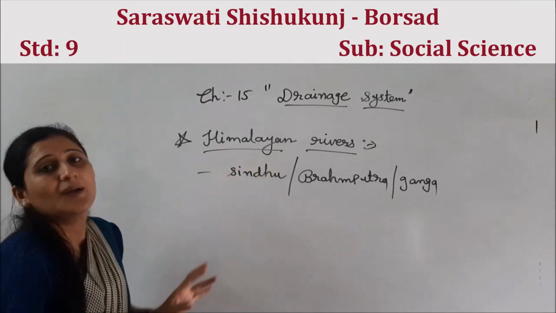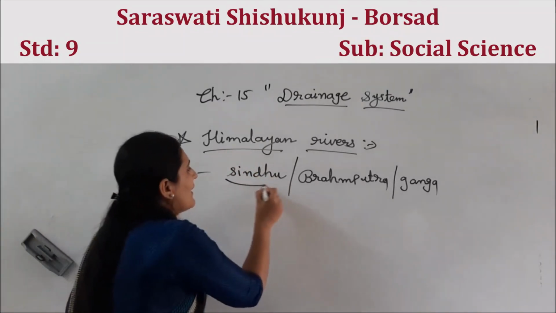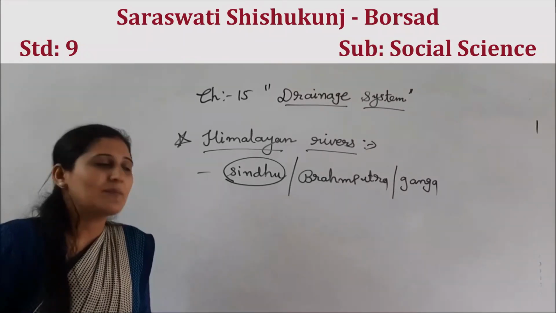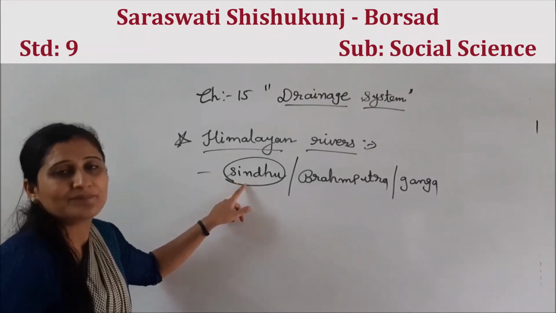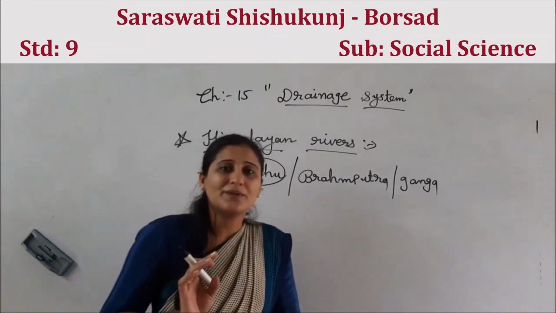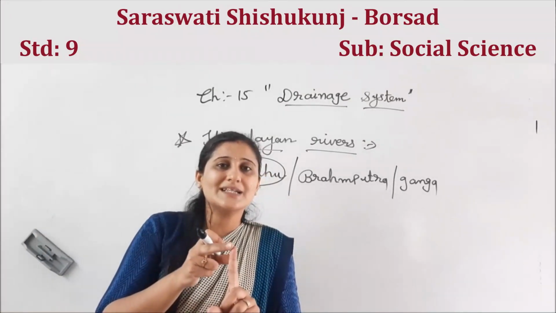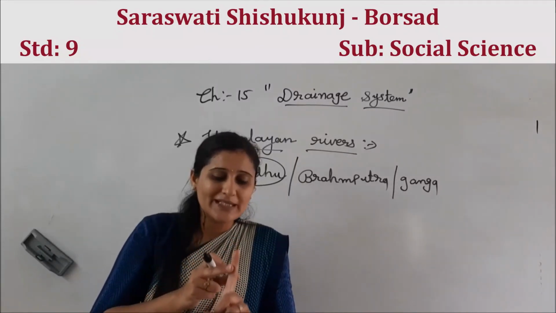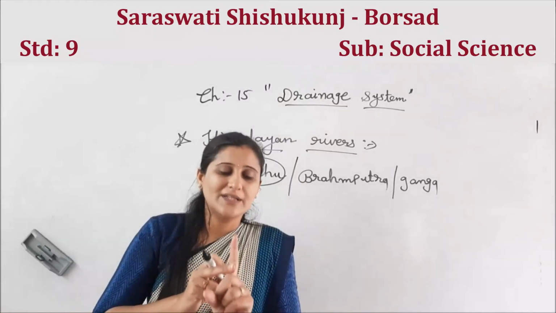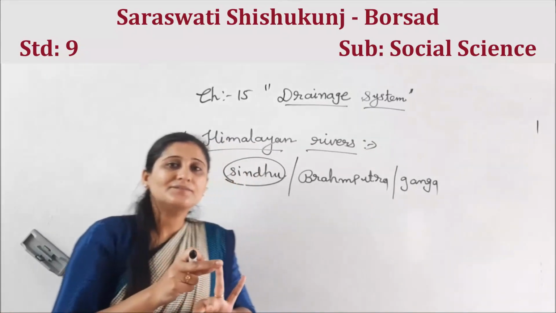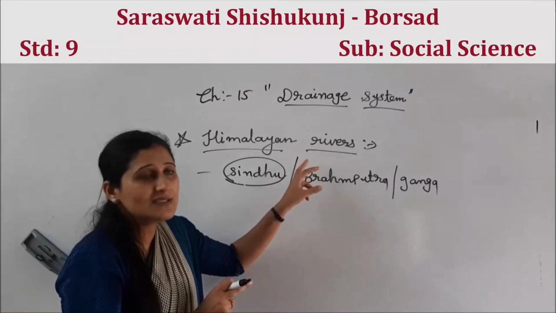So today I am going to discuss Sindhu river. Let me revise one thing. In this chapter, what was the first that I discussed? Drainage system. Second, river basin. Third, water divide. Then fourth, stages of rivers. Then patterns of rivers.